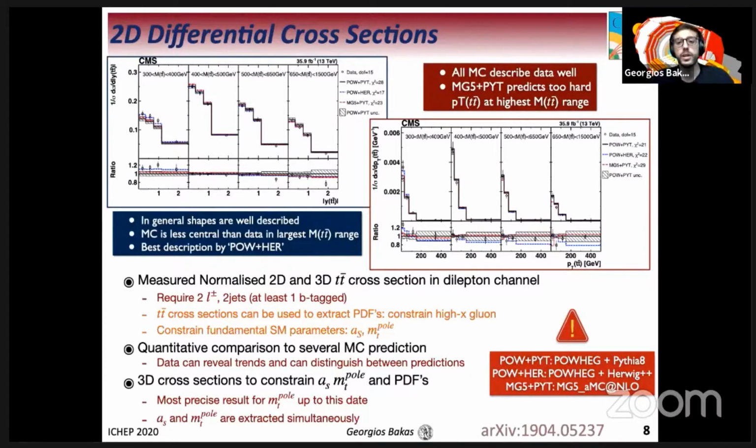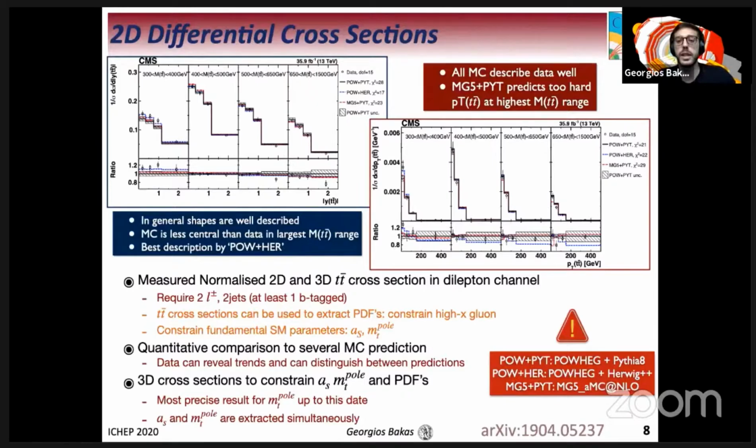A quantitative comparison to several Monte Carlo predictions is presented at parton level, where data can reveal trends and can distinguish between predictions. For the triple differential cross-section specifically, the calculation constrains the strong coupling strength, the top quark pole mass, and parton distribution functions. Up to this date, this is the most precise result for the top quark pole mass, and we also extract simultaneously the strong coupling strength and the top pole mass from a simultaneous fit.